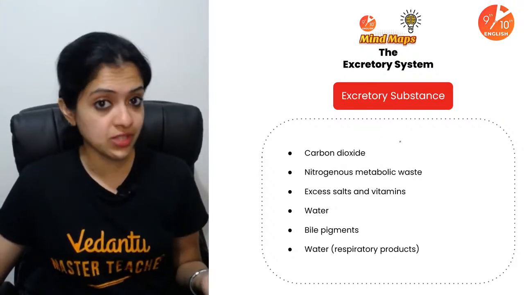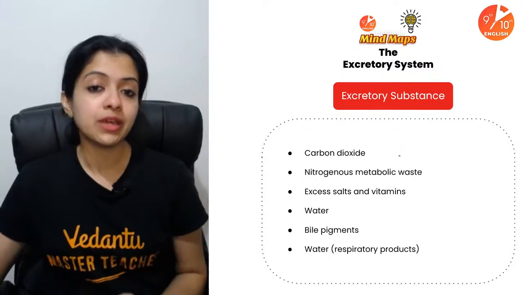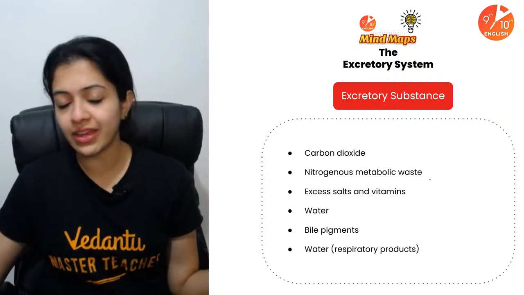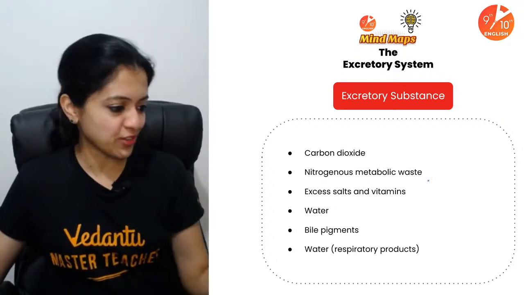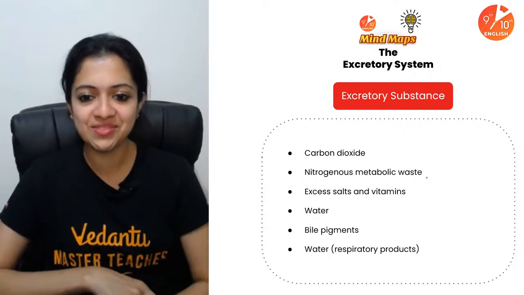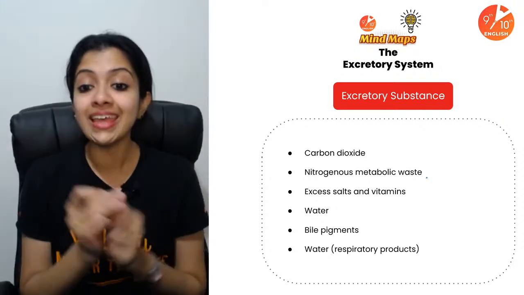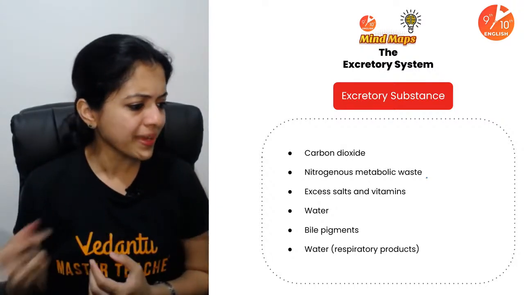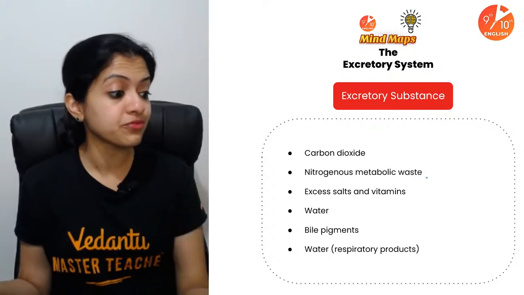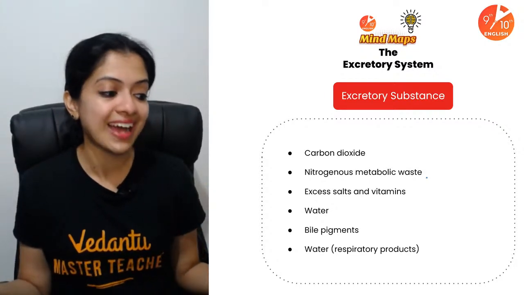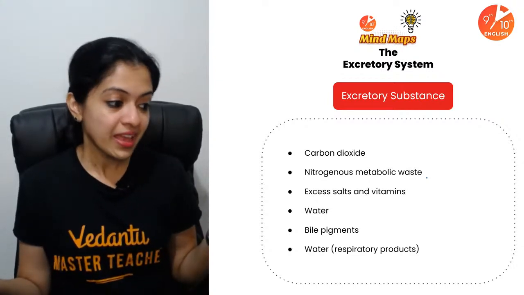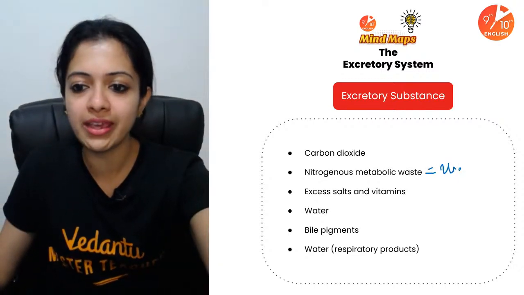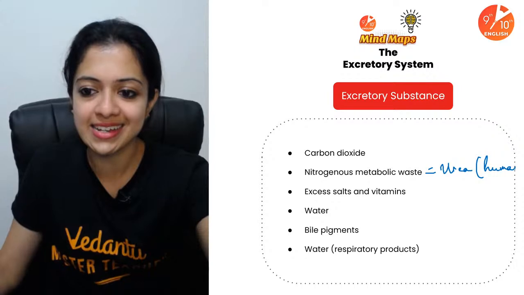Carbon dioxide, of course, but majorly we are talking about nitrogenous metabolic waste. Srisha, since you were very keen on answering a question, anyone here is welcome to answer. What is the main nitrogenous metabolic waste produced by humans? Quickly tell me the answer. Before I even finished, Arun Govind has already given me the answer. Yes, Lakshmi also. Kaushiki, good job, guys. It is urea. Majorly, it's going to be urea as far as human beings are concerned.